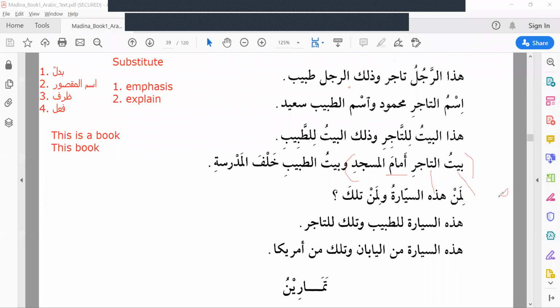One is mubtada, another one is mudaf. At-tajri mudafun ilayhi. Amama dharf. Masjidi mudafun ilayhi. This one is khabar for this. You can say amama khabar and dharf. Masjidi mudafun ilayhi. Okay.